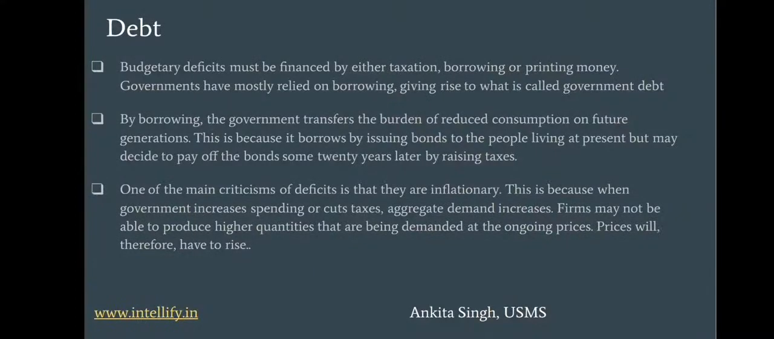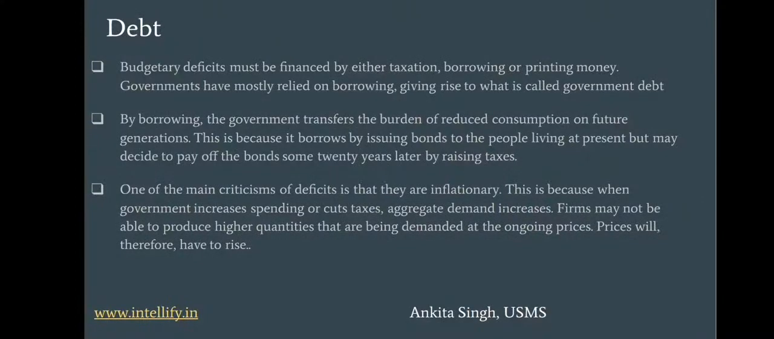By borrowing, the government transfers the burden of reduced consumption to the future generation. That is because when the government borrows a loan from any institution, it has to pay the principal with interest. So when it pays interest, it needs funds, and the funding comes from taxation. So it raises taxation after a period of time.